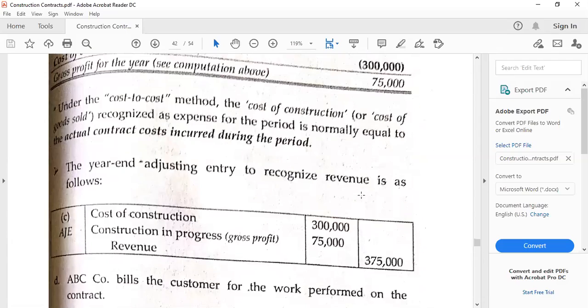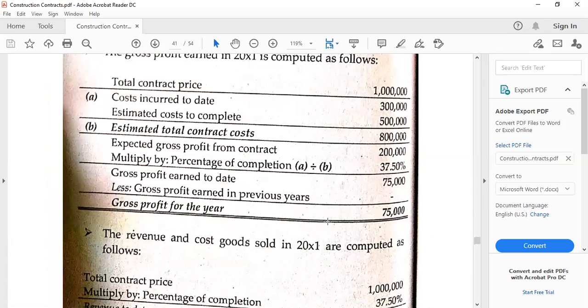And for example, if we will have multiple years, we just have to follow this format and deduct the gross profit earned in previous or prior years. If there are any changes to the values like the contract price because of any variations, I'm announcing this in advance, or changes in the cost, all we have to do is incorporate them.